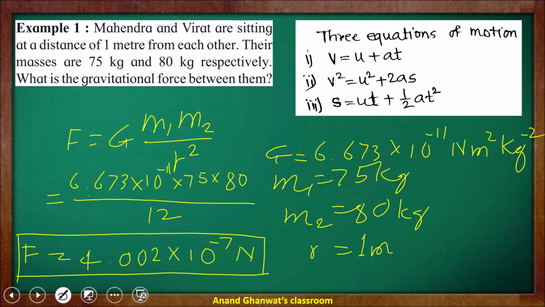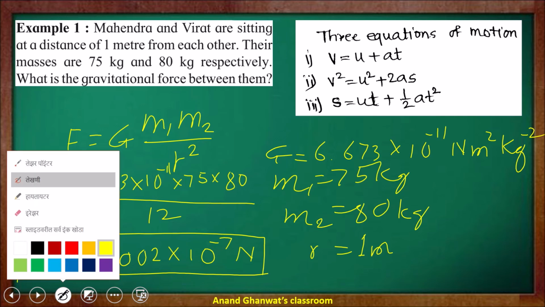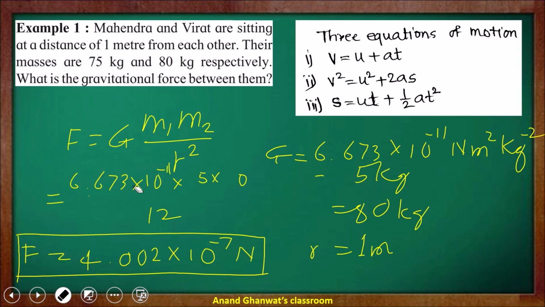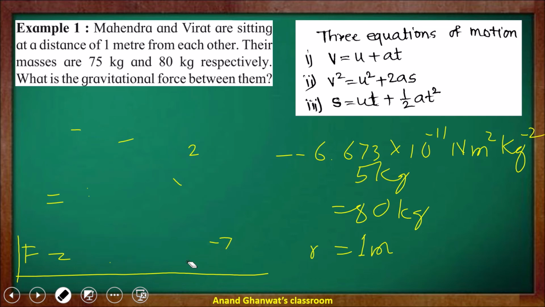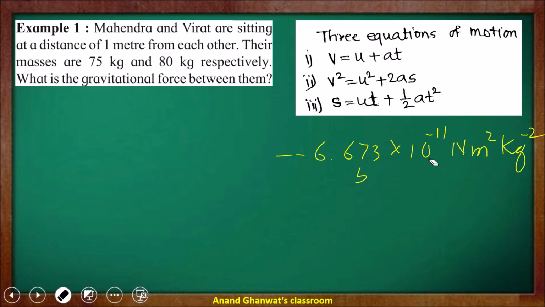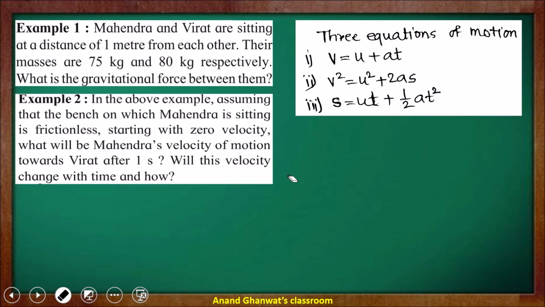Okay. Now the next example. In the above example, assuming the bench on which Mahindra is sitting is frictionless, starting with zero velocity, what will be Mahindra's velocity of motion towards Virat after 1 second? Will this velocity change with time, and how?